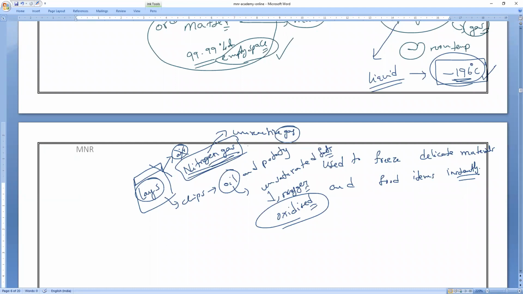So this is all about the properties of liquids. I hope you all understand very clearly. Till here you all have read in our textbook also. In tomorrow's class we'll study the gaseous state and properties of gas, then the fourth state of matter, plasma, and the fifth state of matter, Bose-Einstein condensate.